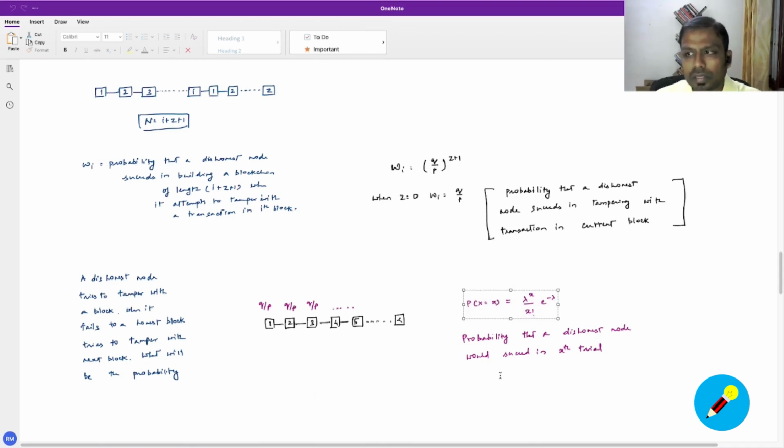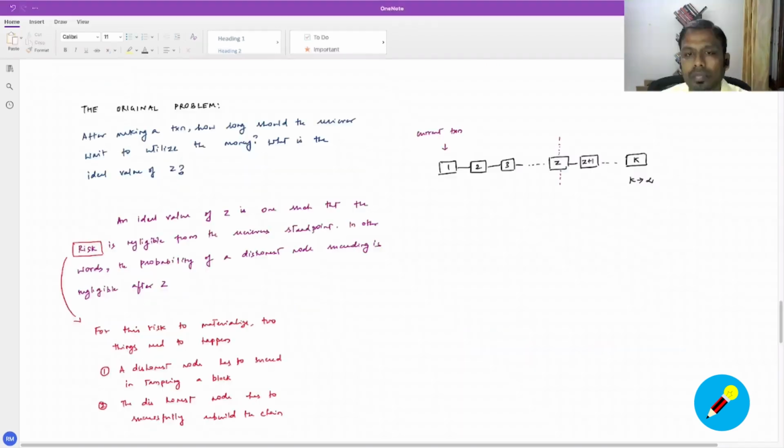Now let's keep this handy, and we will come back to the original problem which motivated us to learn or refresh our skills on probability. The original problem is to find the ideal number of blocks that the receiver has to wait after a transaction is made, right?